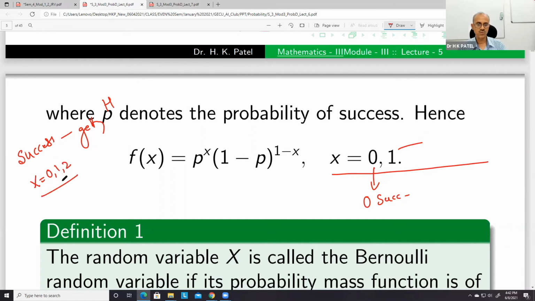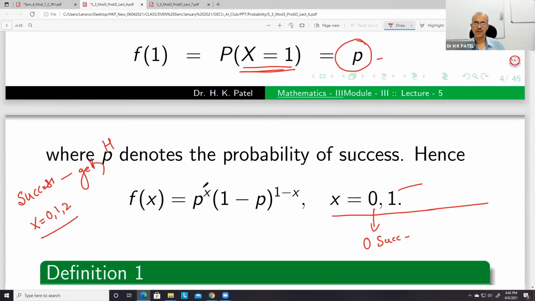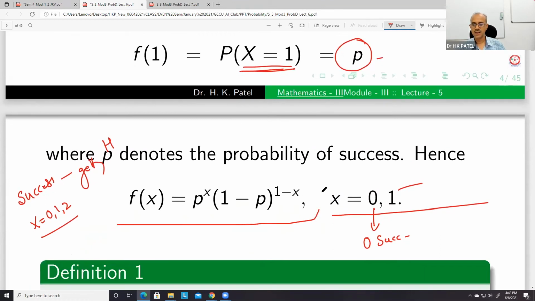So 0 heads, 1 head, 2 heads, because we are throwing the coin twice. This is for this example only. In general, our PMF looks like p to the power x times (1 minus p) to the power (1 minus x). This is for just 1 trial, but we will generalize this.